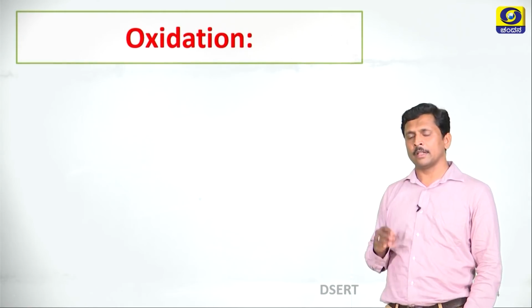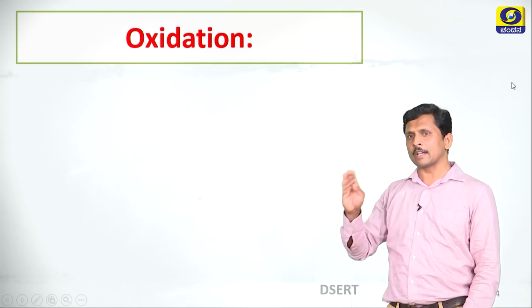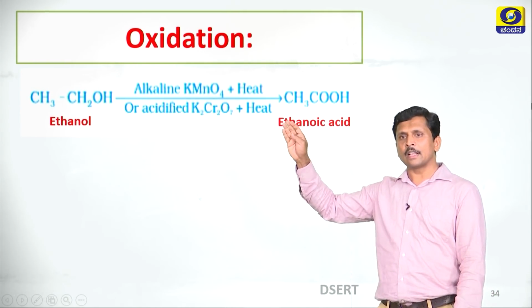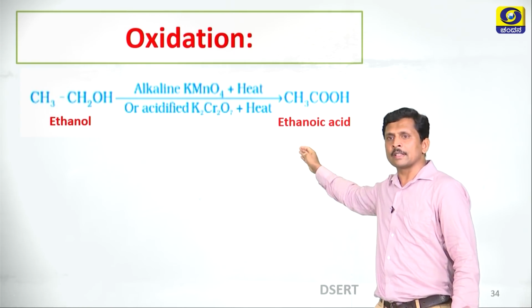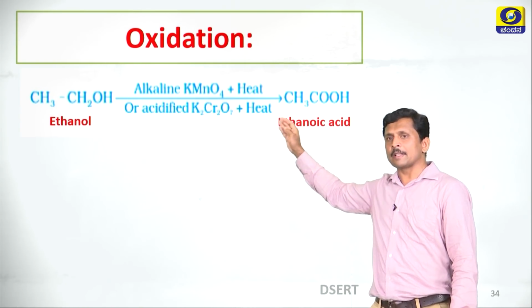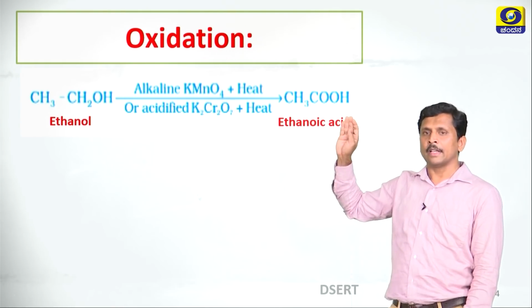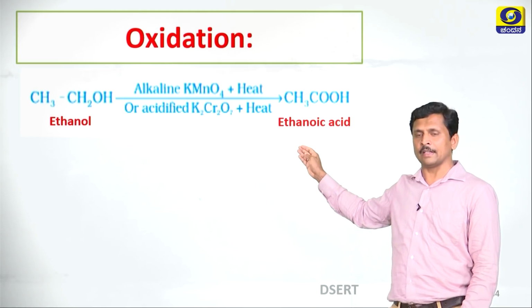Dear students, let us discuss another type of oxidation reaction. See here, ethanol undergoes oxidation and produces ethanoic acid. In the presence of alkaline KMnO4 or acidified potassium dichromate, ethanol produces ethanoic acid.